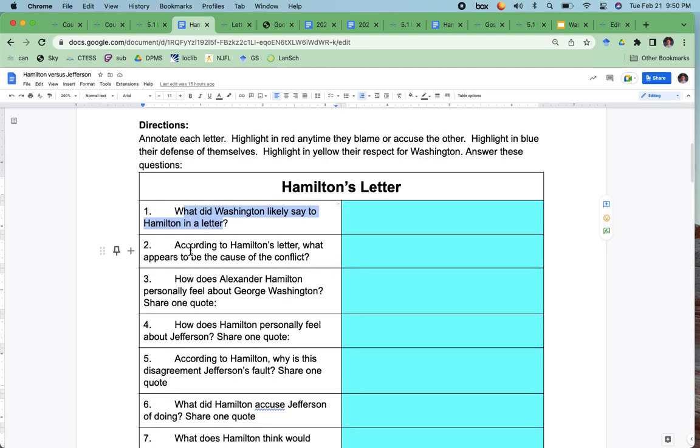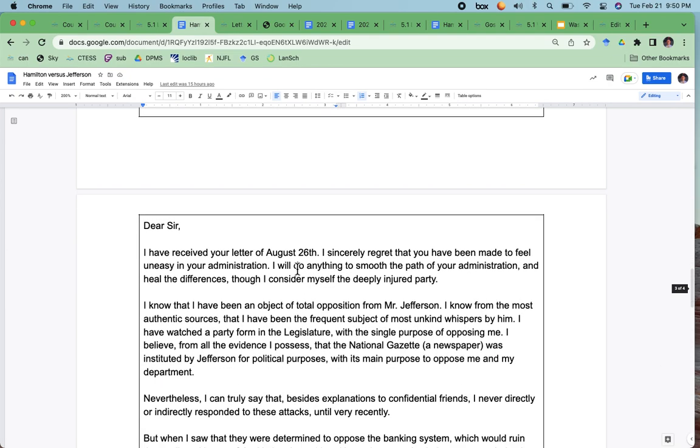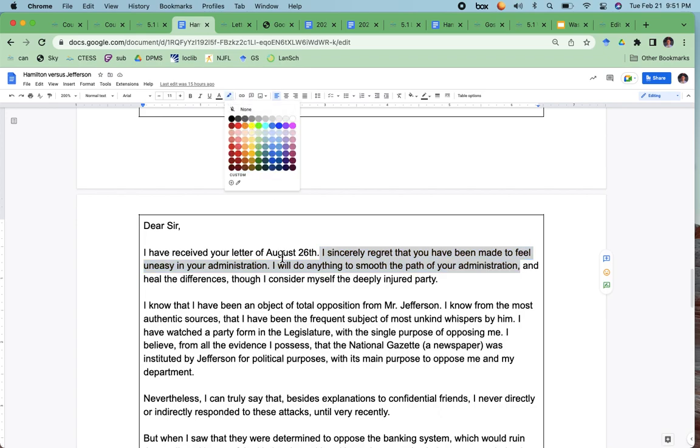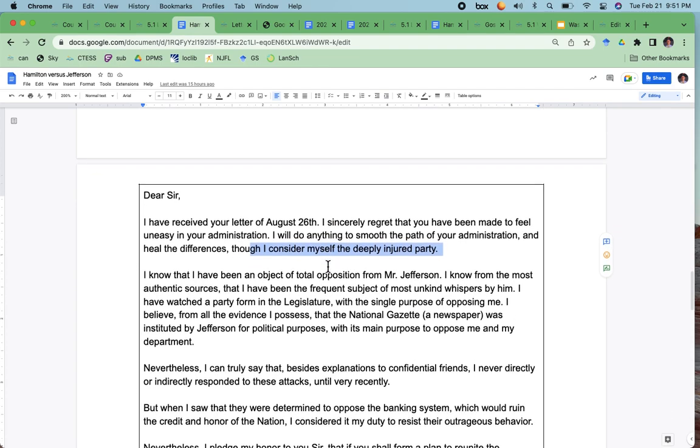Okay, and then according to Hamilton's letter, what appears to be the source of conflict? Hamilton says this: I sincerely regret that you've been made to feel uneasy in your administration. I'll do anything to smooth the path of your administration. So I would highlight that in yellow, and to highlight, you just highlight like this, and then you click on, is it this button? Nope, it's this button, the highlight color, and you could click on yellow. And heal the differences, though I consider myself the injured party. So here he's accusing Jefferson of causing all the problems. And so that's the answer to number 2.